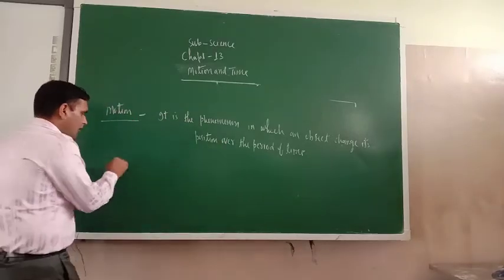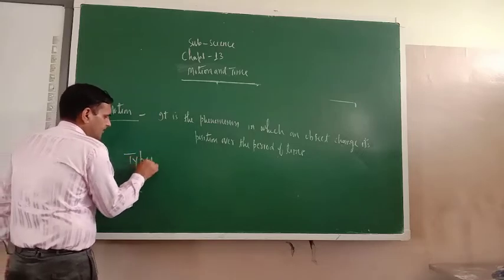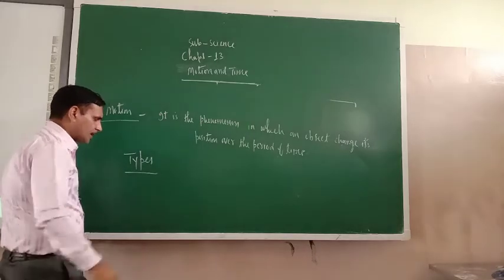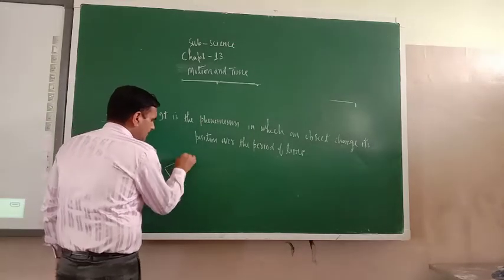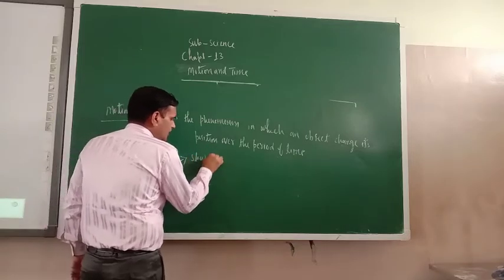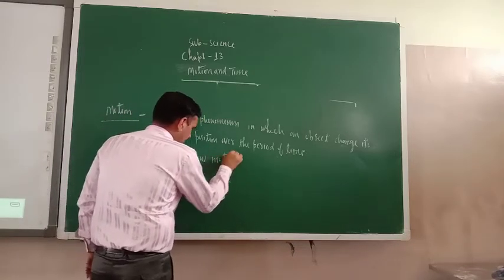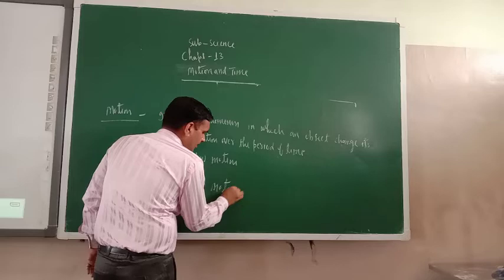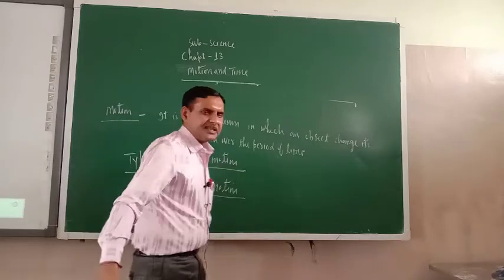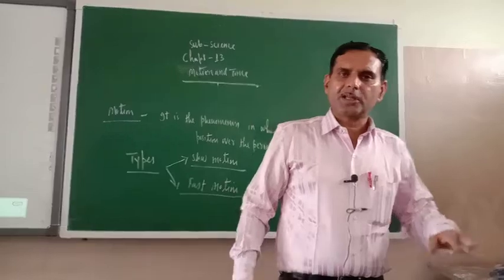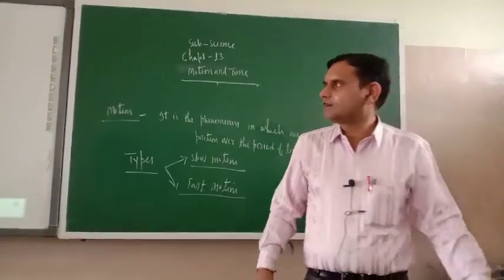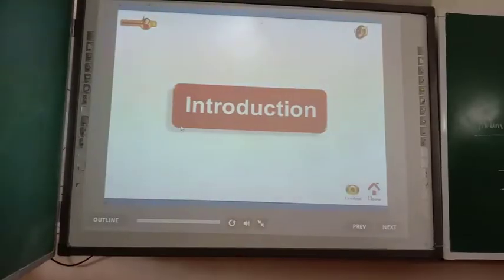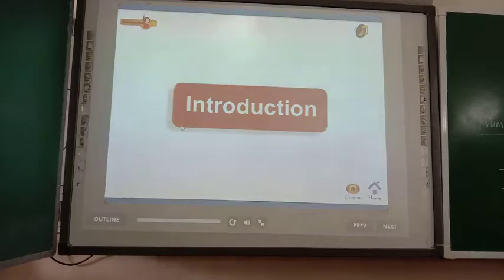Now types of motion. How many types of motion are there? Last year I taught you rectilinear motion, periodic motion, circular motion. This year in your syllabus they have given only 2 types of motion, slow motion and fast motion. Now for a better understanding of motion, we'll see one animation also. So okay dear cadets, let us see one animation.